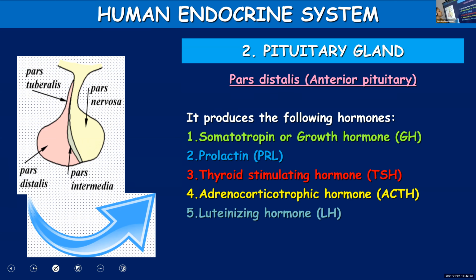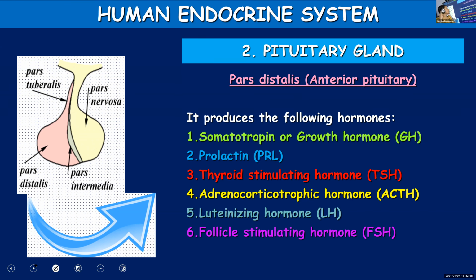Fifth one, luteinizing hormone. Sixth one, follicle stimulating hormone. You are going to learn about each of these hormones and their functions, but just quickly learn the names of the different hormones which are released by pars distalis or anterior pituitary.